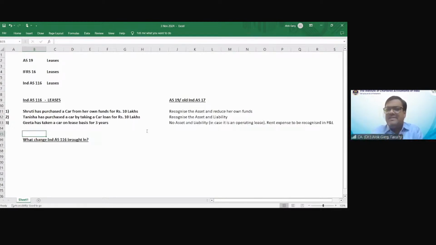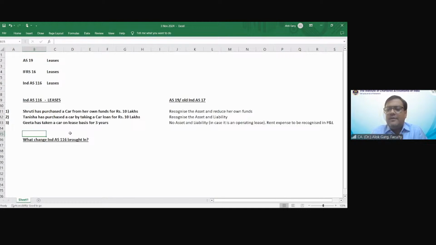Ind AS 116 said, doesn't matter if you have taken an asset on a lease for 5 years or for 50 years. If you are getting an asset on a lease for 5 years, you have to pay rent for 5 years and you get a right of use asset for 5 years. But if you have taken an asset on a 50-year lease, you will pay rent for 50 years and you will get a right to use for 50 years.